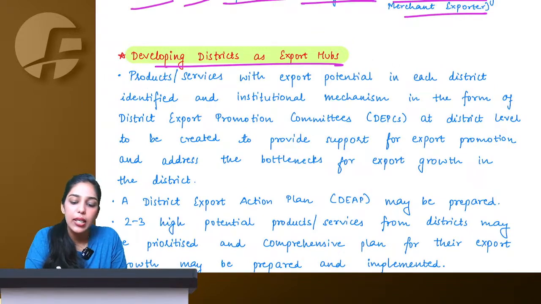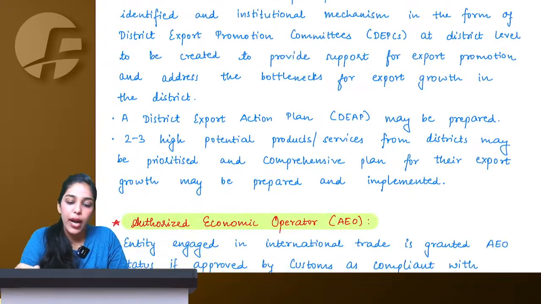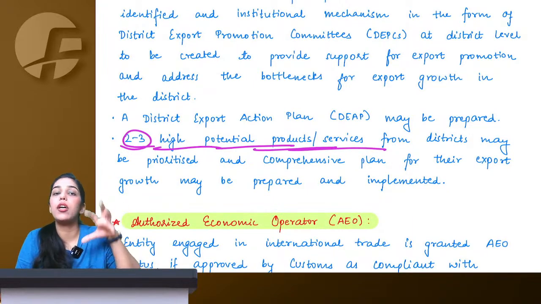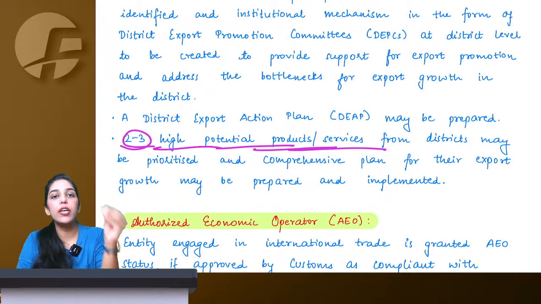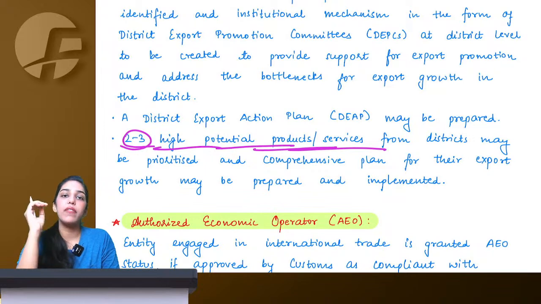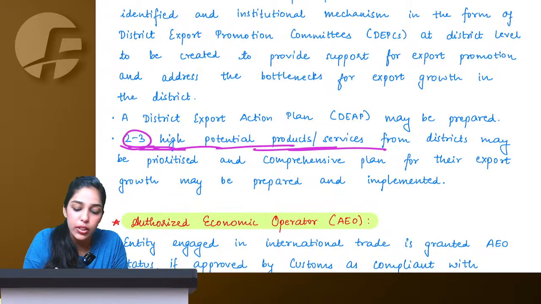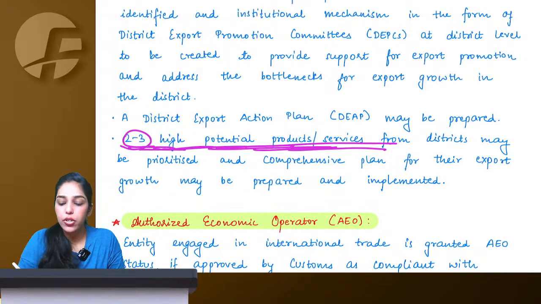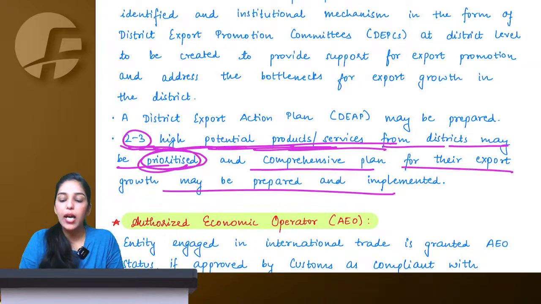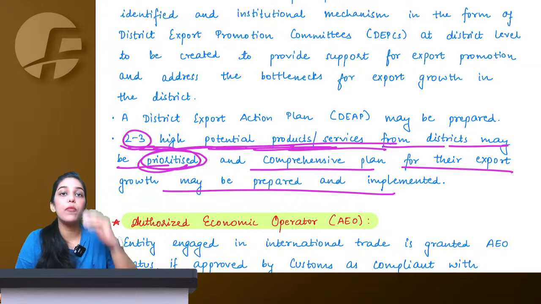So under this scheme, what government is trying to do is to identify 2-3 high potential products or services in a particular district, that if we give dedicated resources to these districts for these particular goods, they can excel very well in exports. So here 2-3 high potential goods, products or services from district may be prioritized, and comprehensive plans are being made so that we can make them good in export.